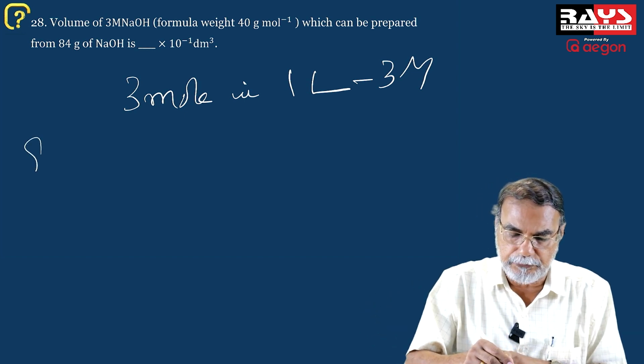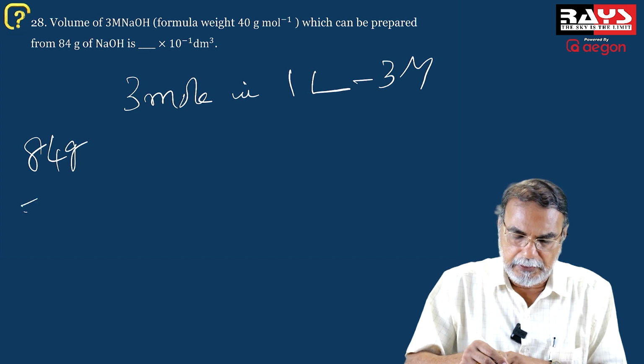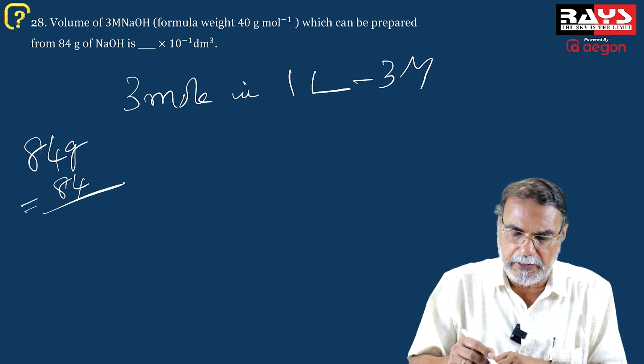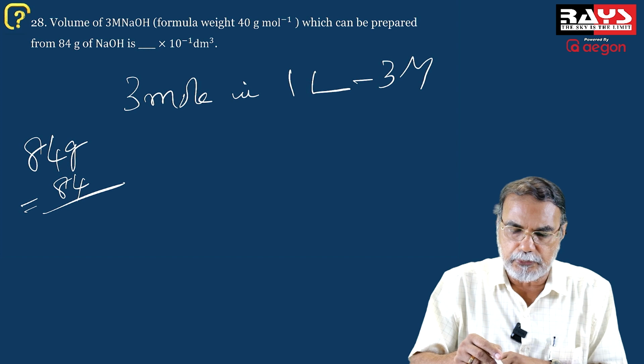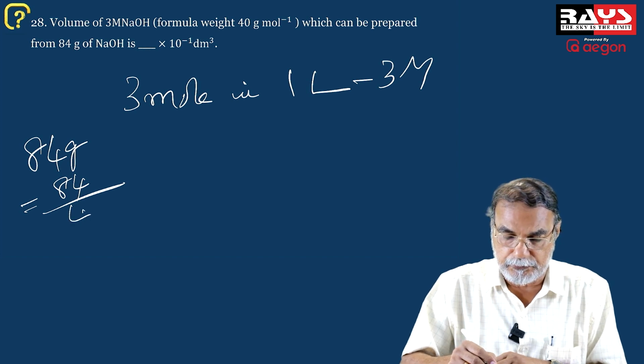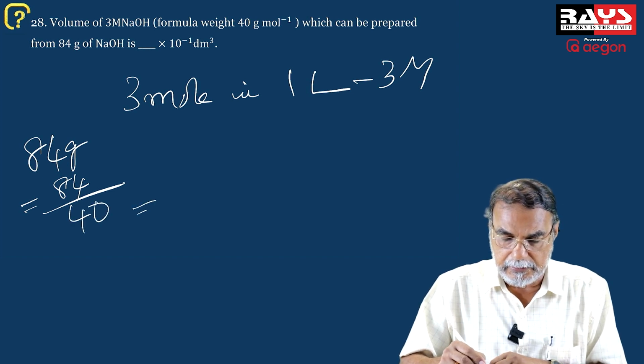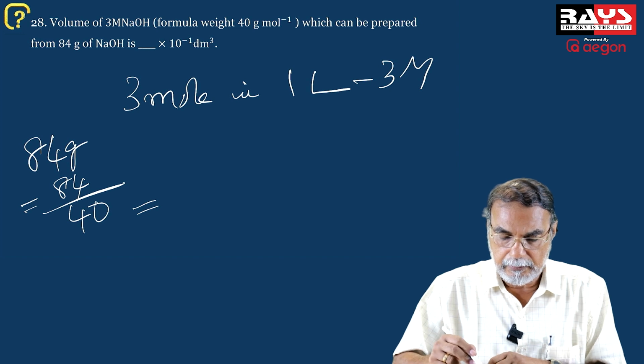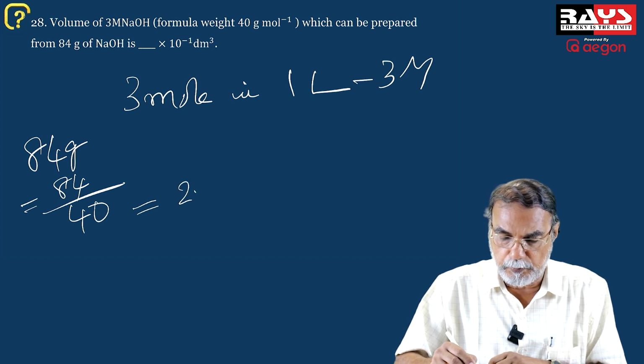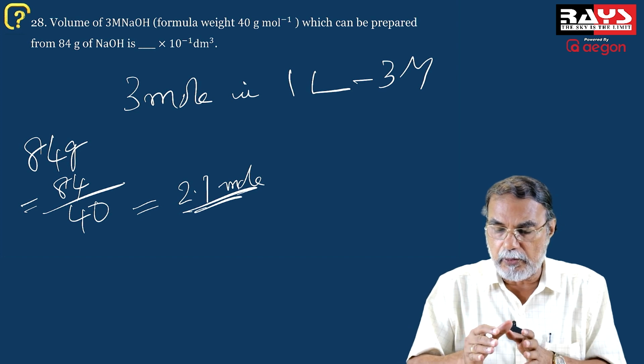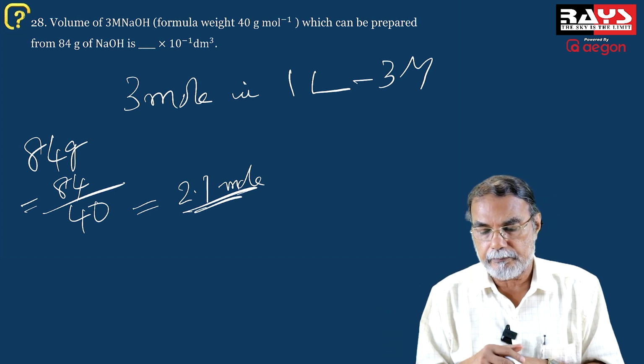Now here it is 84 gram NaOH. 84 gram means 84 divided by the molecular mass of NaOH, 23 plus 16 plus 1, that is equal to 40. So what's the result? 84 by 40 will be 2.1 mole. So if 3 mole in 1 liter, you have 3 molar.